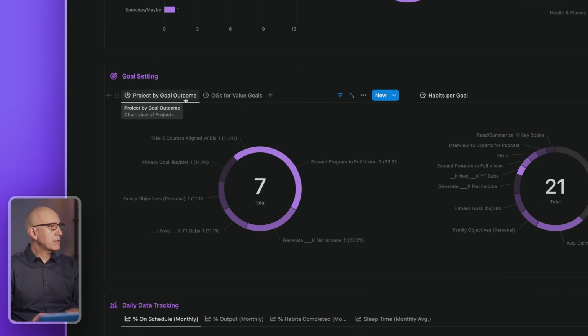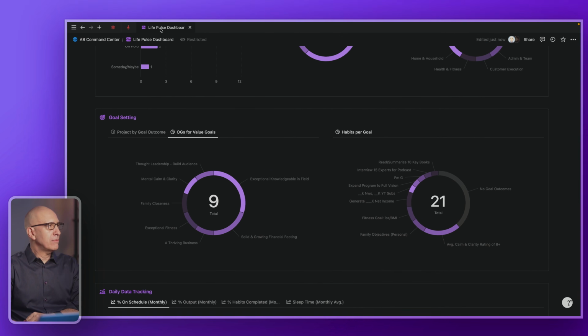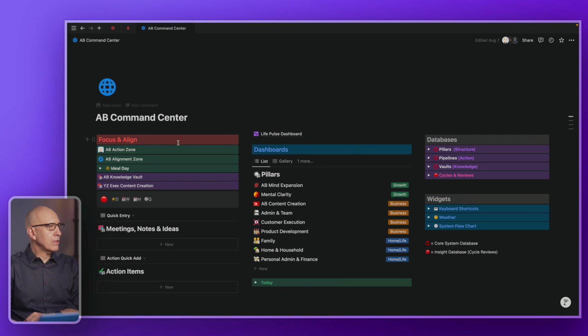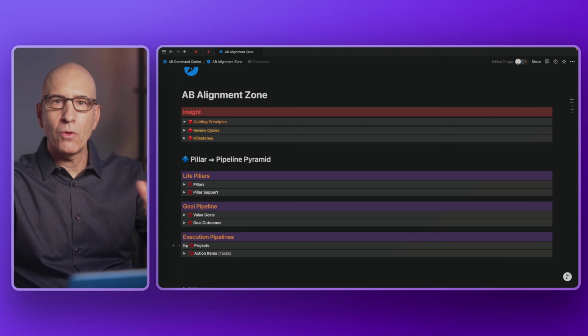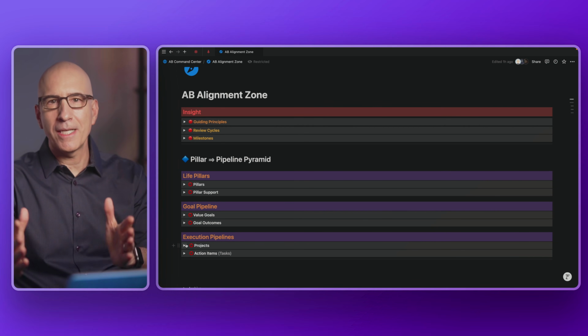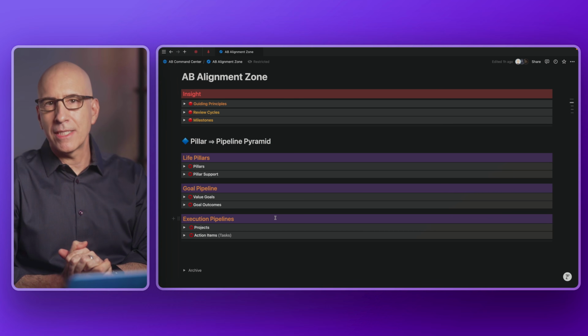So in addition to projects by goal outcome, I'm looking at outcome goals for value goals. So how many outcome goals do we have for each value goal? That tells me how much we're focusing or how much sort of ammunition we're throwing at each of our value goals. Again, if this is new to you, this is something we do in the Pillars, Pipelines, and Vault system. If you come back to our alignment zone, you can look up goal setting on previous videos in this channel, and it'll lay out the whole Pillars, Pipelines, and Vaults goal setting protocol, which I think adds a lot of new layers that you haven't seen in other systems.